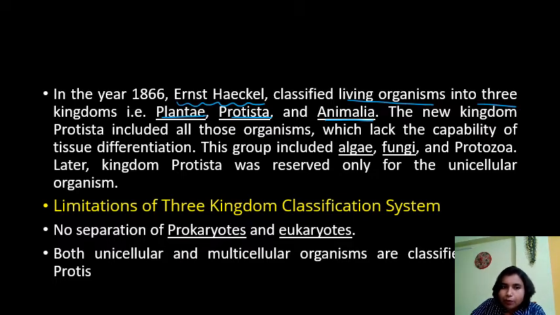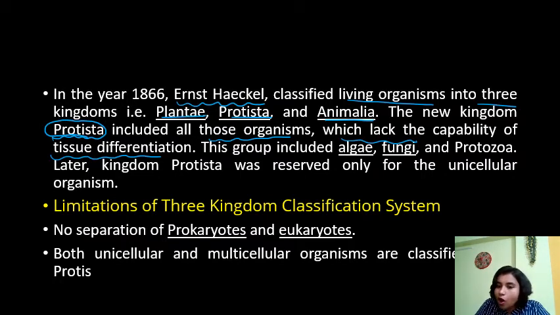The new kingdom, this is Protista, right? So what did this Protista include? This included all those organisms which lack the capability of tissue differentiation. That means, apart from plants and animals, the environment is having so many living organisms, right? For example, say algae, fungi.